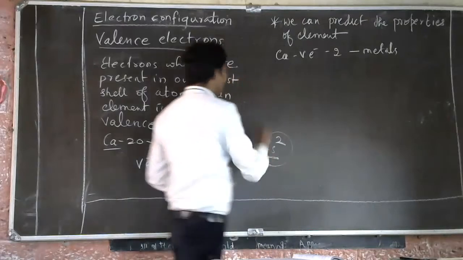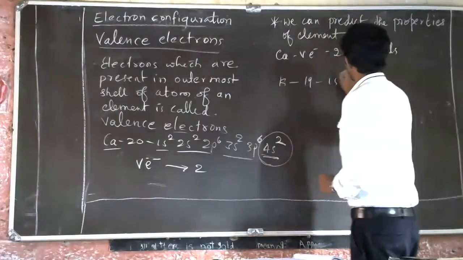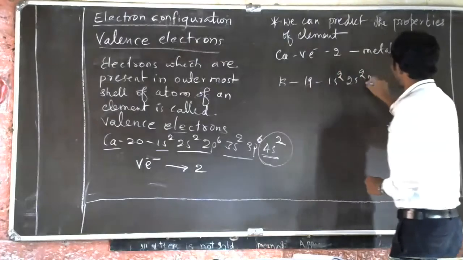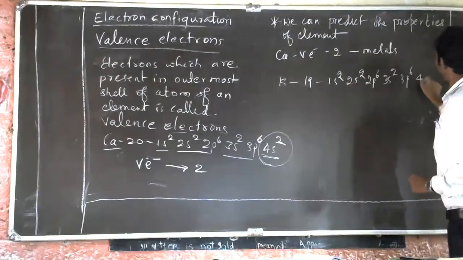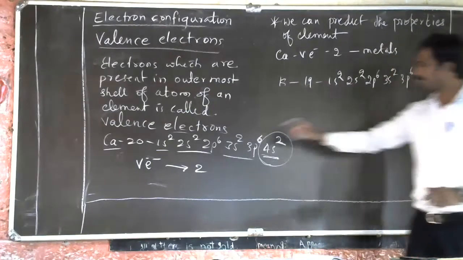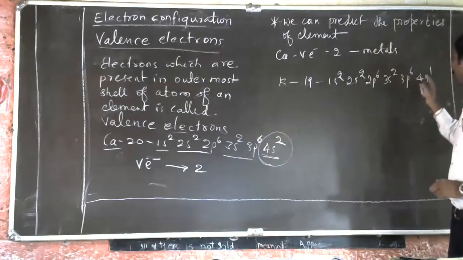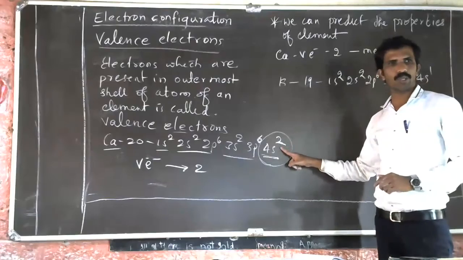If you take potassium, 19: 1s2, 2s2, 2p6, 3s2, 3p6, 4s1. What is the difference between calcium and potassium? Potassium has one electron in the outermost shell and calcium has 2 electrons in the outermost shell.